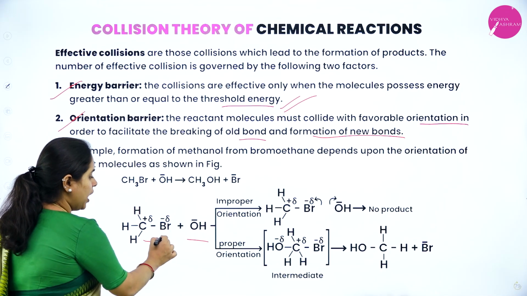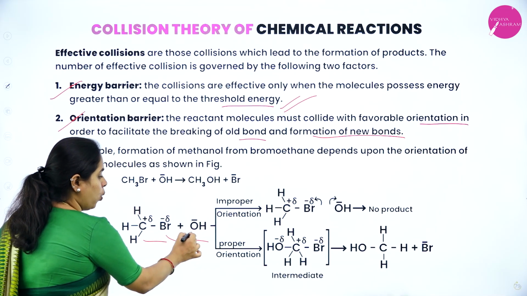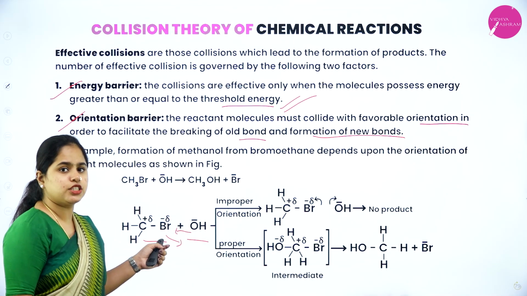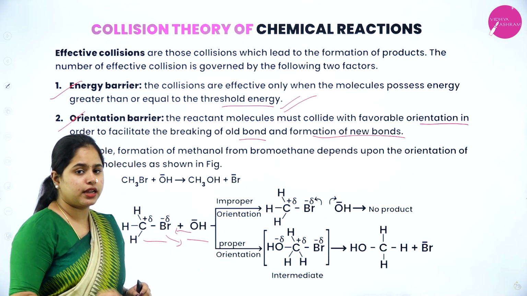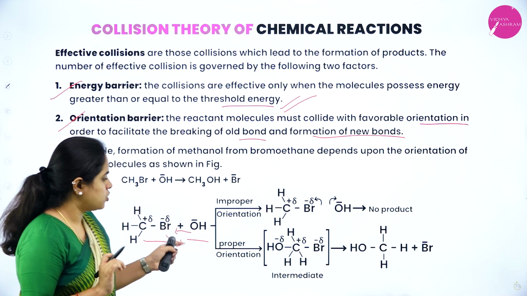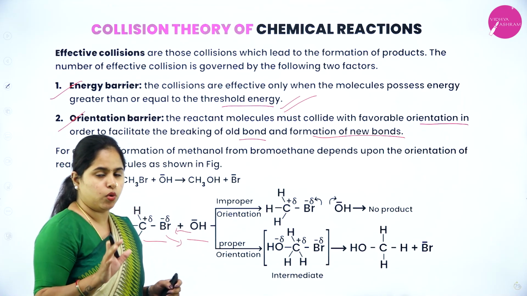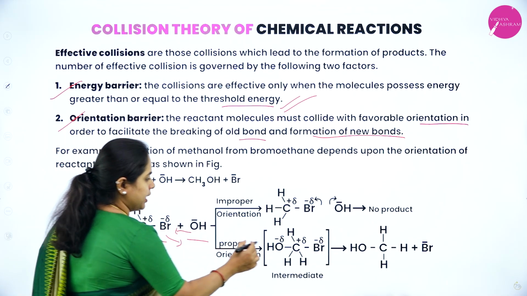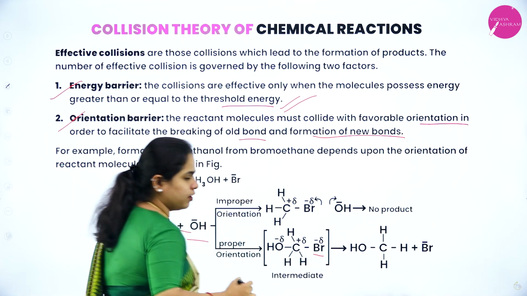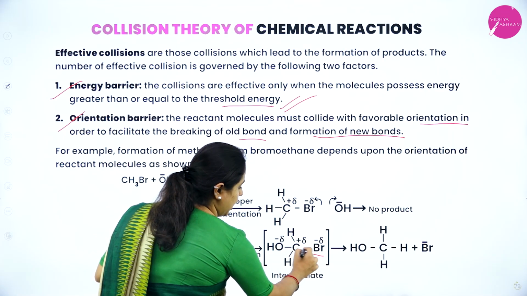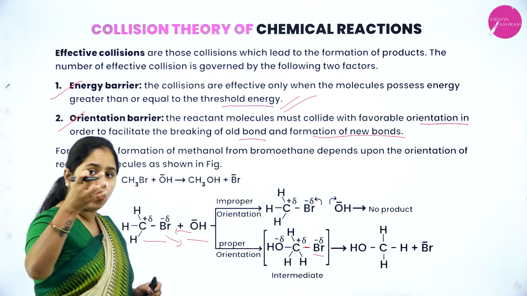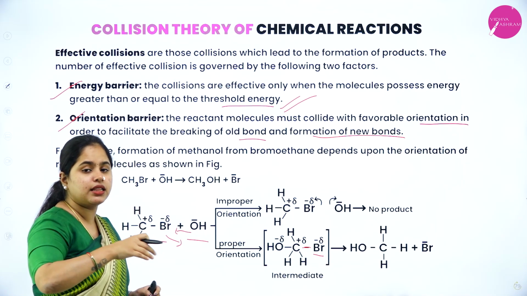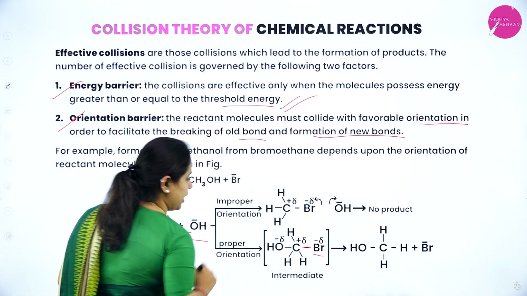What is the reaction that is supposed to happen? The Br minus will leave and OH minus should get attached to the positively charged carbon. So what happens according to the proper orientation? If the Br minus is leaving from here, this carbon-bromine bond will start breaking, and the OH minus should be attacking the carbon atom from this direction.